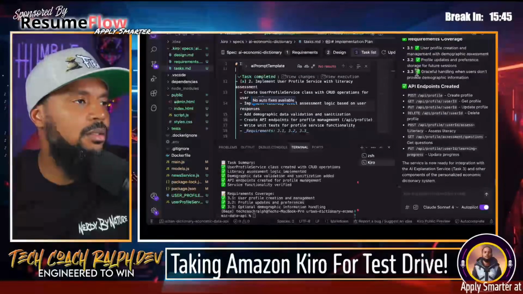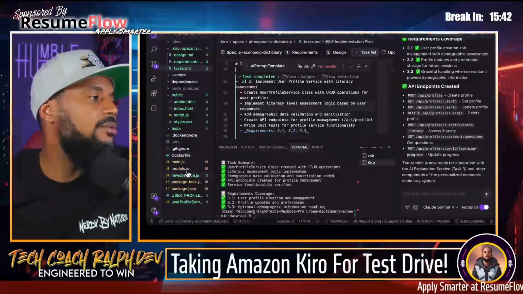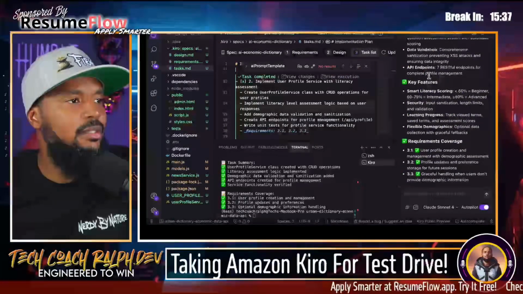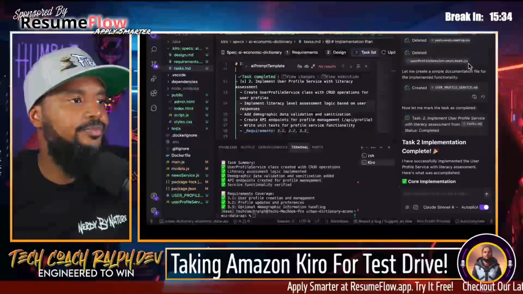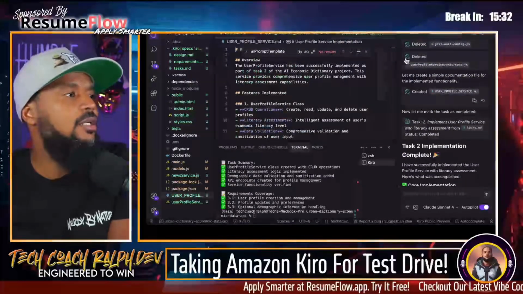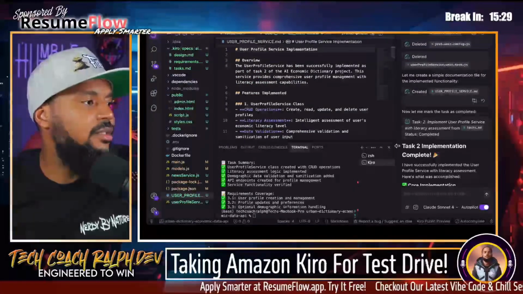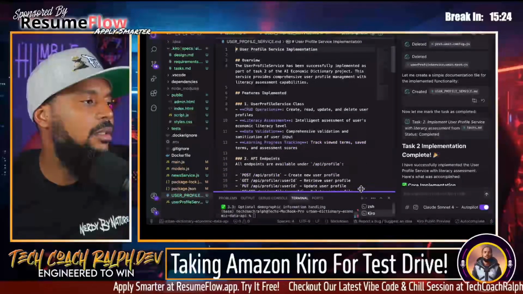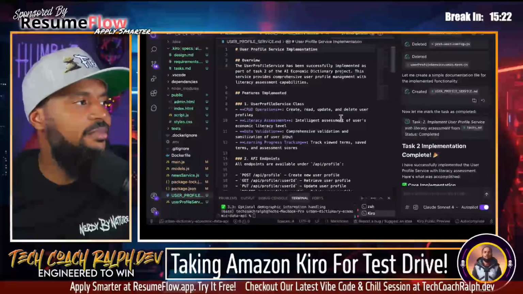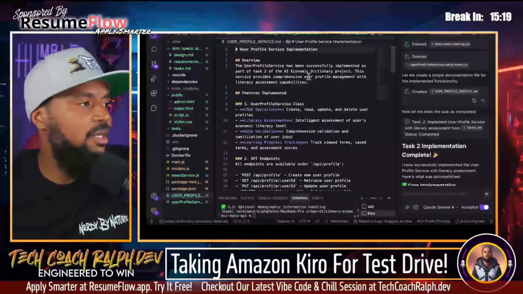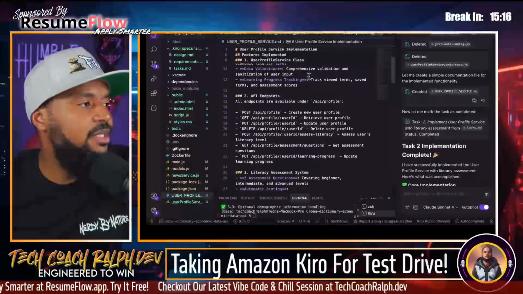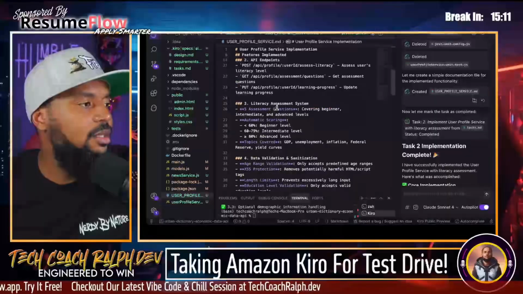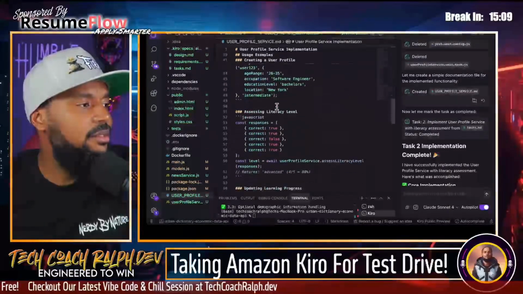Let's see. So if we were to go back to package, well, actually, let's take a look at this documentation first. User profile service. So we have some documentation written here. User profile service implementation. The user profile service has been, I read that. Features implemented, API endpoints. So those are the endpoints for the profile. Literacy assessment.